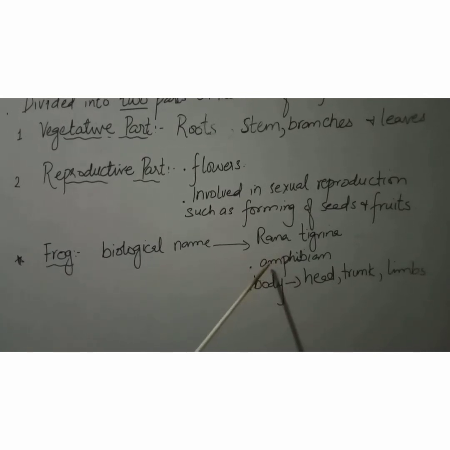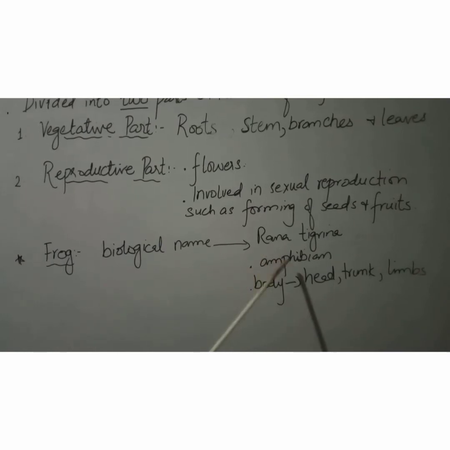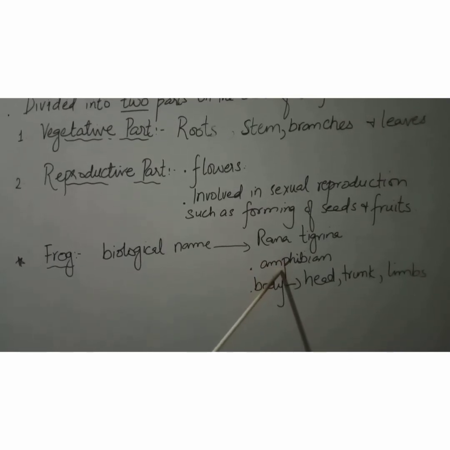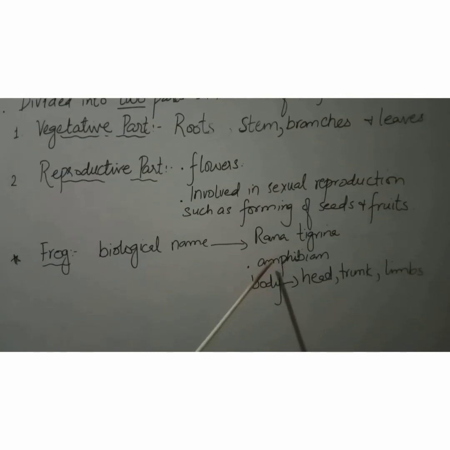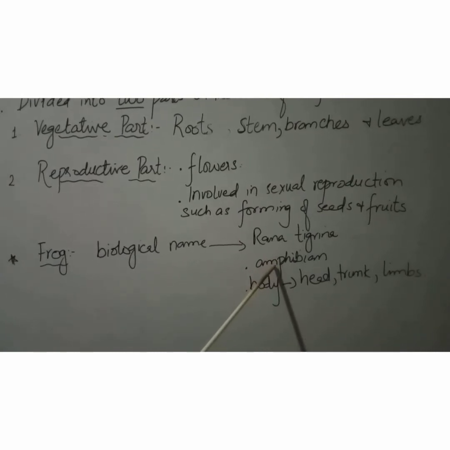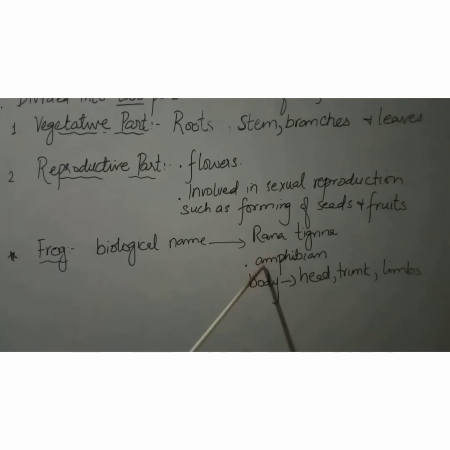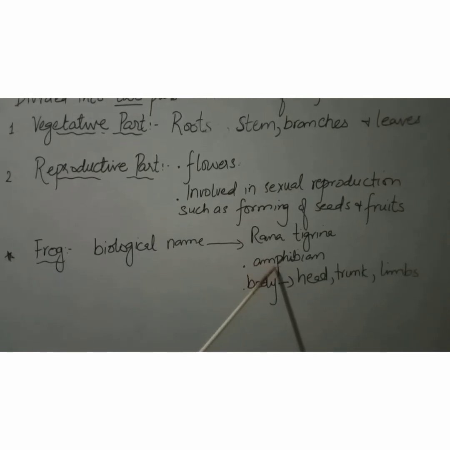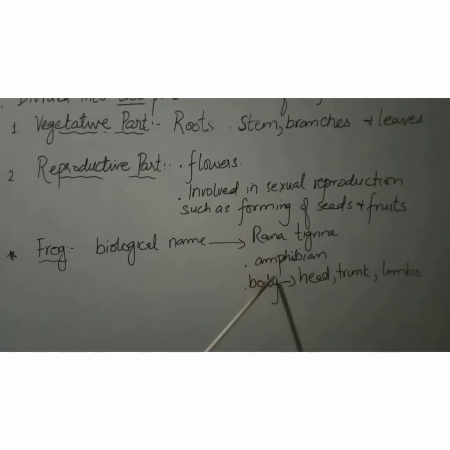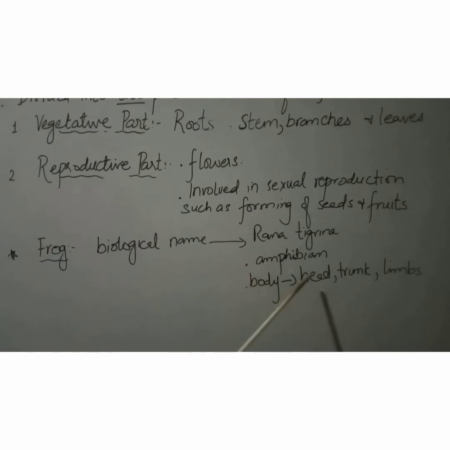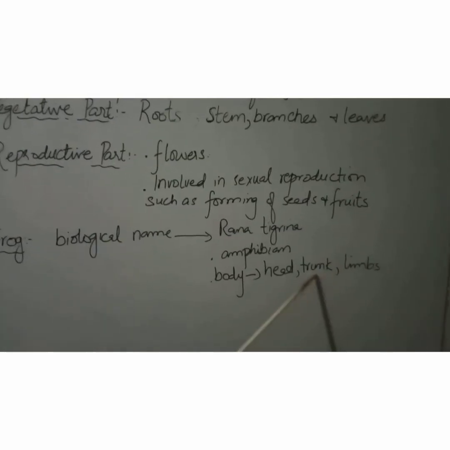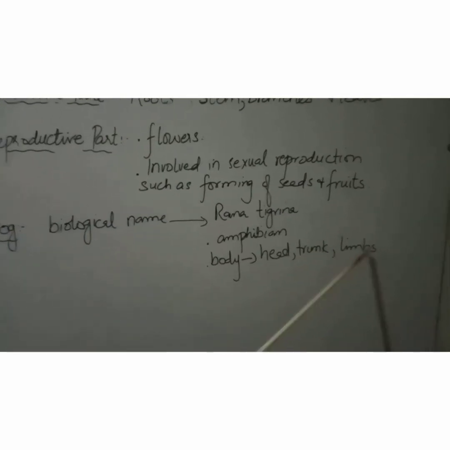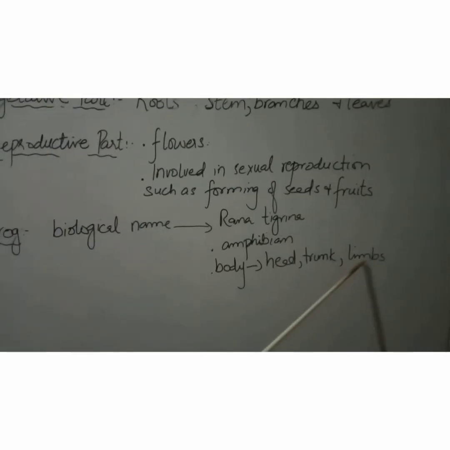Later on, at the adult stage, when it changes into a frog, it develops lungs, and when it begins to live on land, it can breathe with the help of its lungs. So this frog has a head, trunk, trunk is body, and limbs including hands and legs.